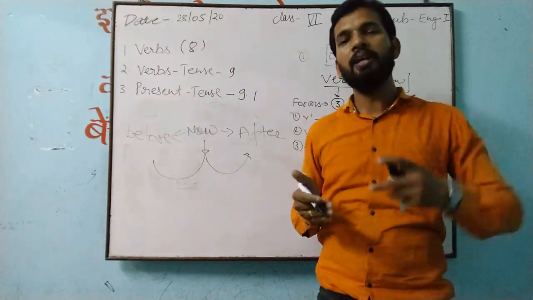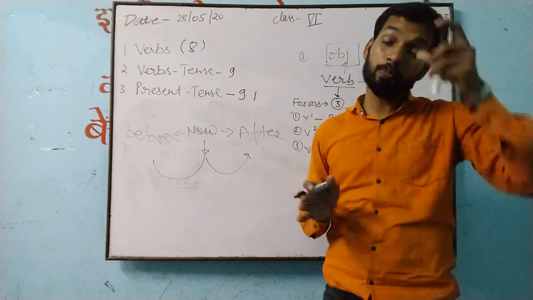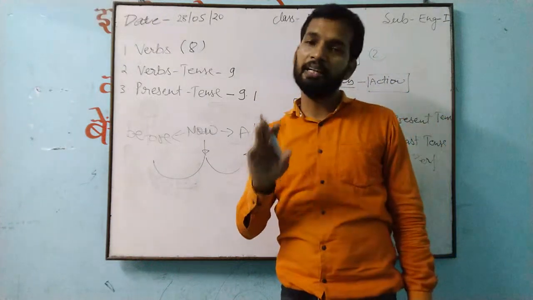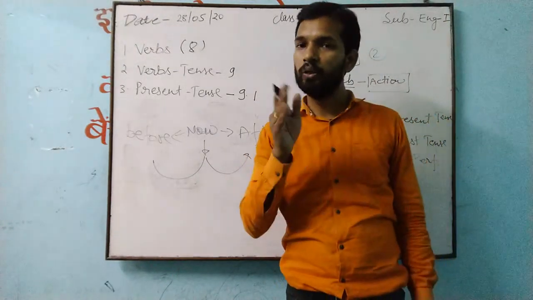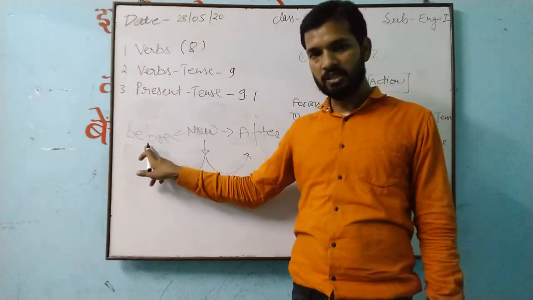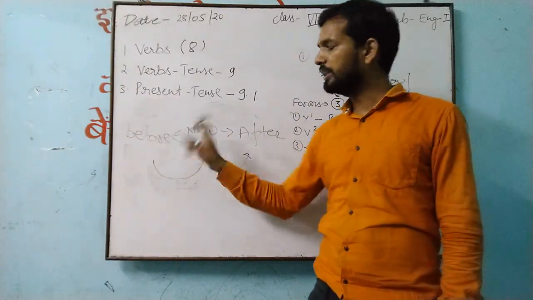Whatever we are doing is present, and whatever we will do will be future. So it is divided into 3 parts. That is why the kinds of tense are only 3. One is present tense, one is past tense, and one is future tense. Understand that? As per this you will get.